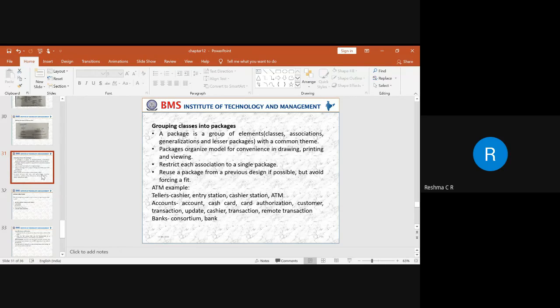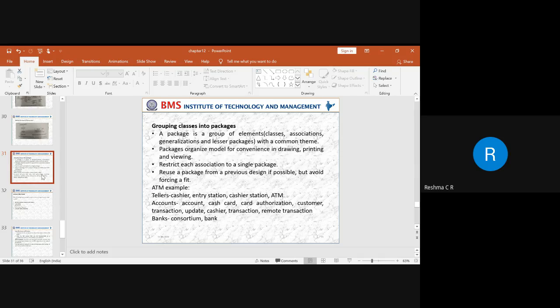Then we have a cashier transaction and a remote transaction. What are the different types of transaction, the cashier entry has to be taken care of, and where the remote transaction has been done, all these details have to be provided. All these classes can be combined as one particular package called account. Next, there is one more package, which is the bank.